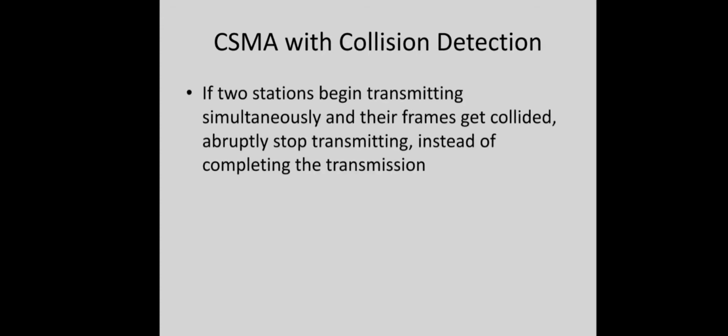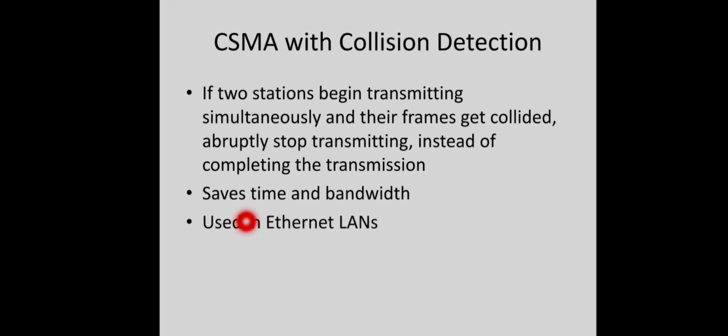So the moment a collision has happened, if you stop transmission, then we can save a lot of bandwidth and time. So that is CSMA/CD, with collision detection. In case of CSMA with collision detection, if two stations begin transmitting simultaneously and the frames collide, they abruptly stop transmitting instead of completing the transmission. So definitely this will save time and bandwidth. And this is the protocol used in Ethernet LANs.